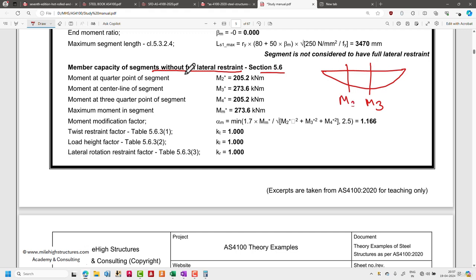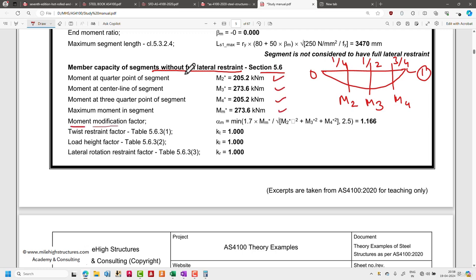M2 is basically the first quarter point, and M4 is basically the third quarter point. So 0, 1 by 4, 1 by 2, 3 by 4, and in here we are having this as 1. So maximum, M2, M3 and M4, we got these values.